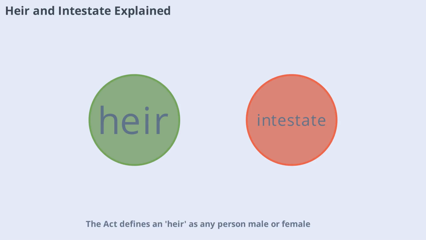The Act defines an heir as any person, male or female, who succeeds to the property of an intestate under this act. An intestate is someone who dies without making a will for their property. The distinction is crucial. Heirs have an immediate right to inherit, while reversioners only had a chance under previous laws. The Act covers both testamentary, by will, and intestate succession, ensuring clarity in how property is distributed when a person passes away without a will.